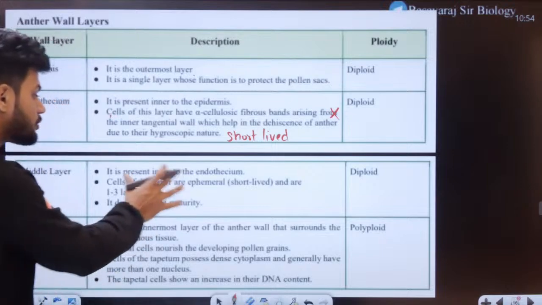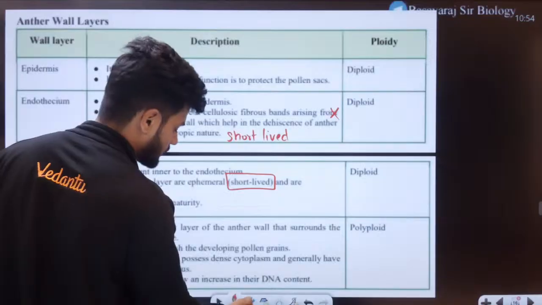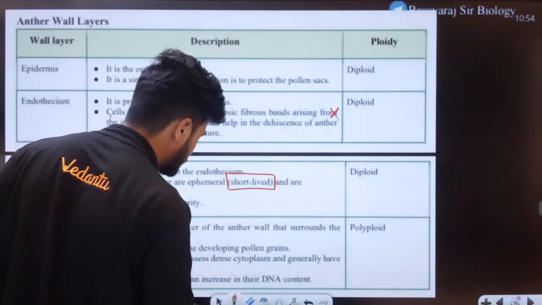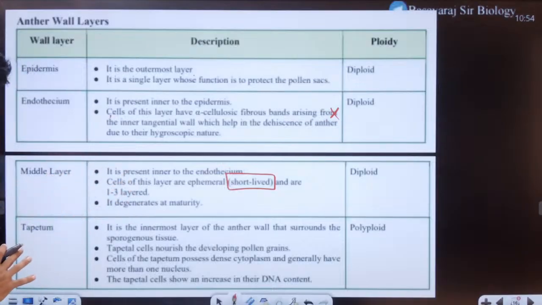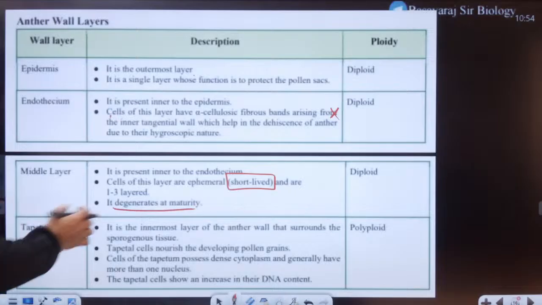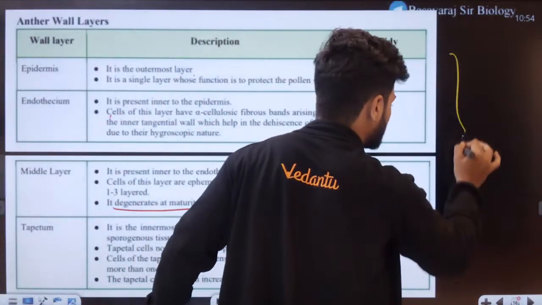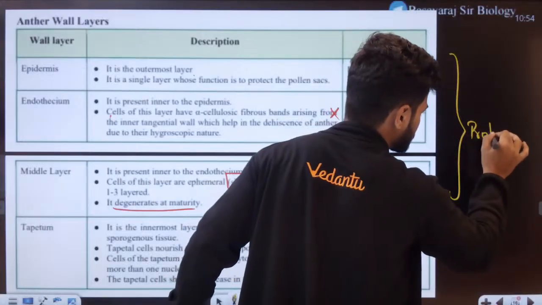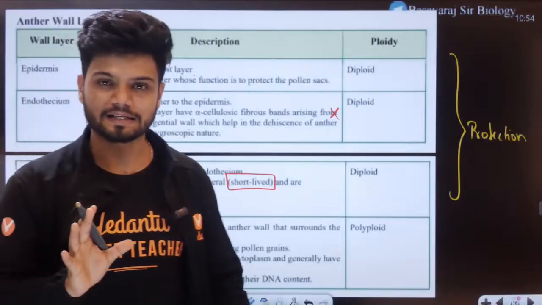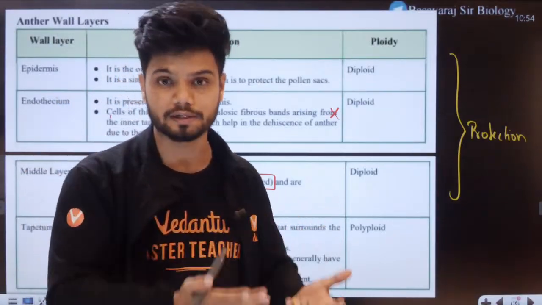It is present inner to the endothecium. Oh, this is also short-lived, students. Usually endothecium can be still there, but compared to endothecium, the middle layer is more short-lived. Okay. Degenerates at maturity. The main function of the first three is protection. Protection of the pollen sac. Apart from protection, they can also help in dehiscence, that is the release of pollen grains.